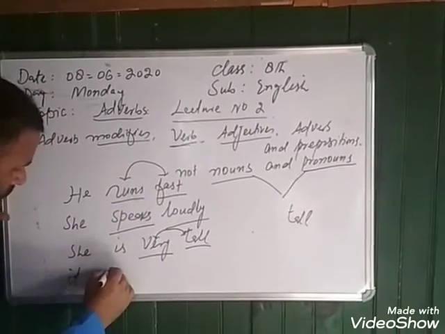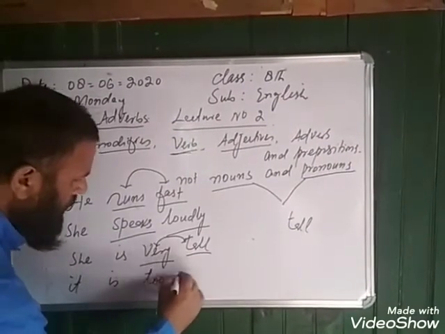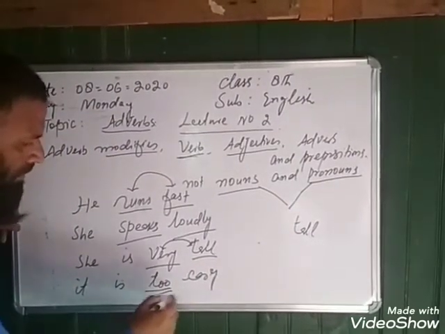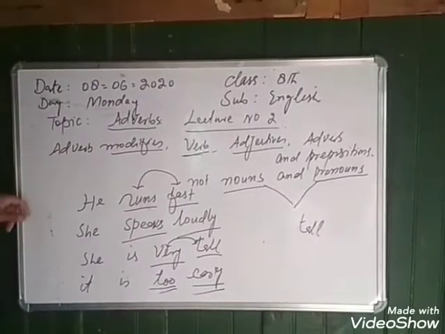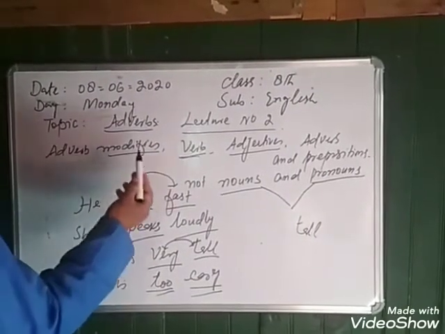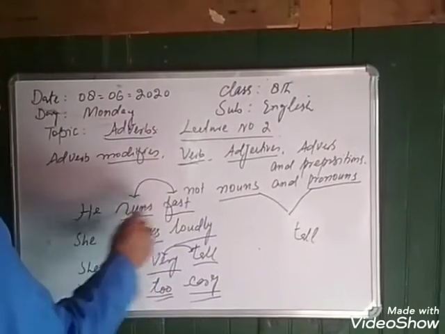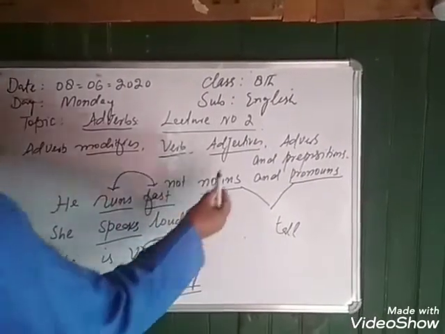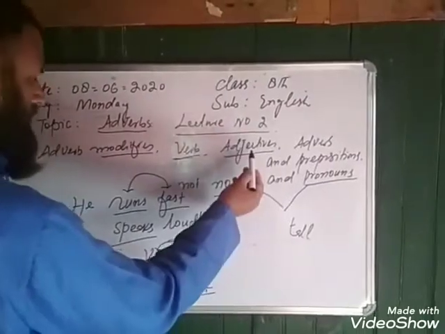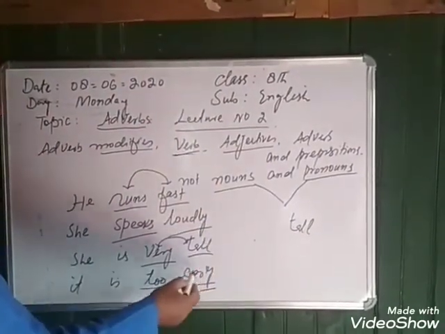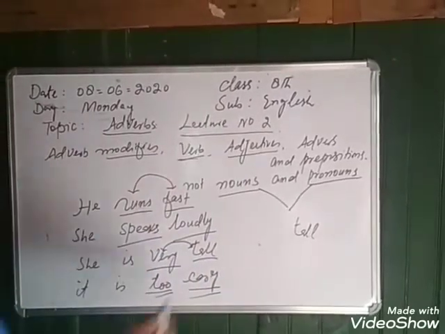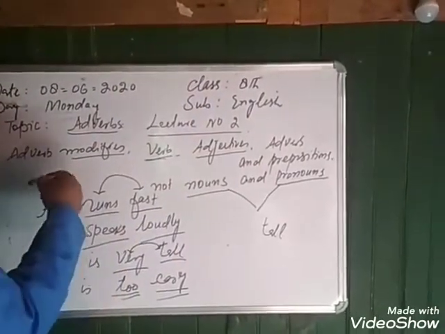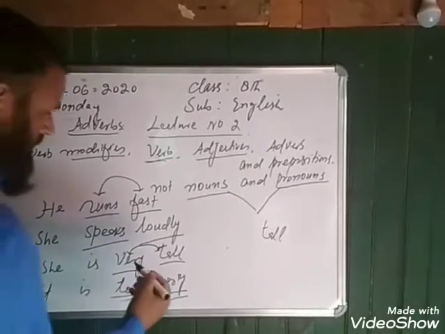It is too easy. Too is the example of an adverb and easy is the adjective. So there are so many examples. An adverb modifies a verb, as in runs fast, speaks loudly. It also modifies adjectives, like very tall, too easy. An adverb also modifies another adverb. It gives information about another adverb.